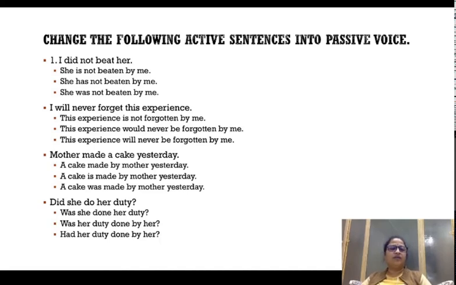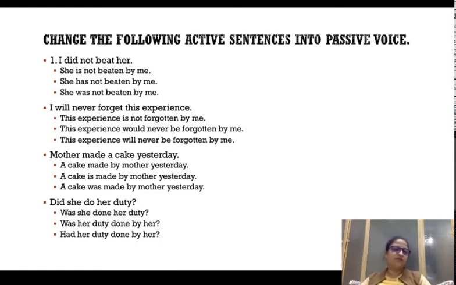I did not beat her. First of all, pay attention to the verb. Identify the tense. Did not beat, किस में आता है? It comes in simple past tense. Right? Now you've identified the verb or the tense. Now do the conversion. Her is going to come first.